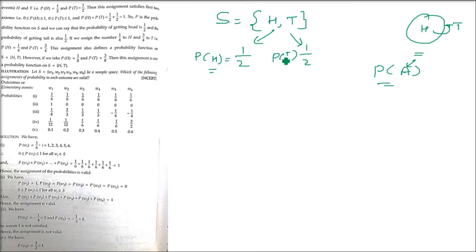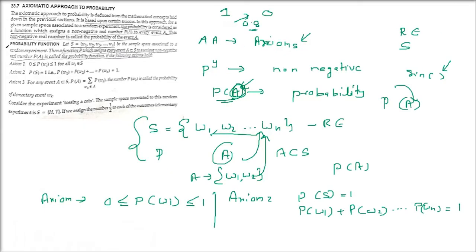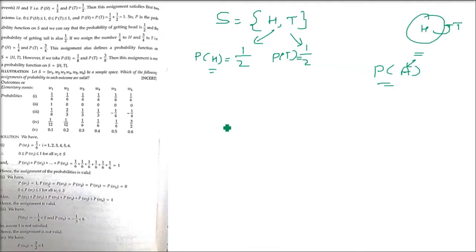So now let us see whether this assignment of half value satisfies the first two axioms or not. What were the two axioms? As I said, there is one more axiom, but we are taking the two which are important. So PH is the probability of a head coming when we toss a coin, and the probability of a tail coming is PT. They both are between 0 and 1 because we have assigned a value of half, which is 0.5. So 0.5 is between 0 and 1 in both cases, and now we can say that the first axiom is true. First axiom we have proved.